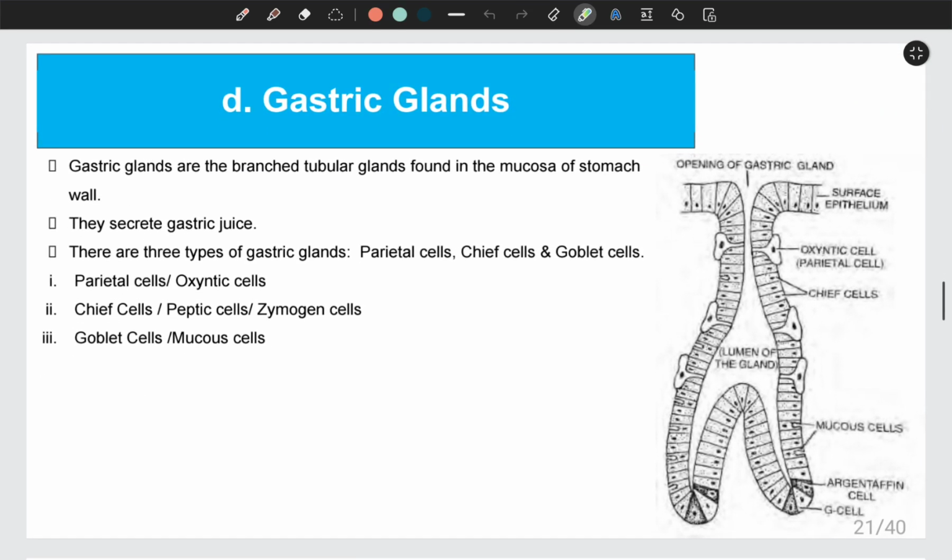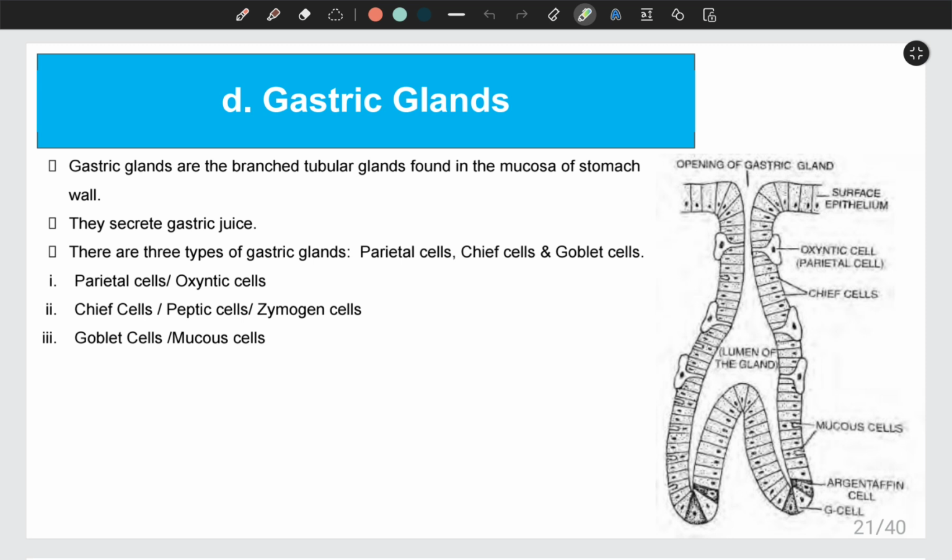Now let's go to gastric glands. As the name suggests, it is present on the wall of the stomach, and it is a highly branched tubular gland, and it secretes gastric juice. And there are three types of cells present in the wall of these gastric glands.